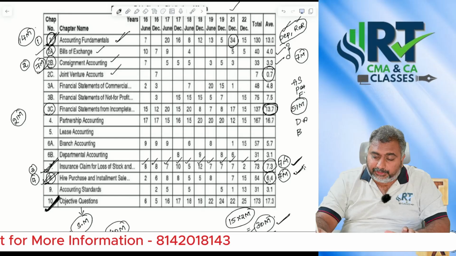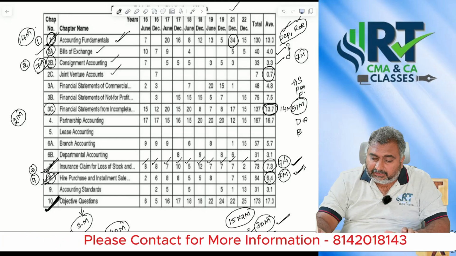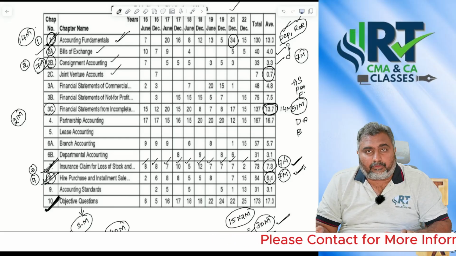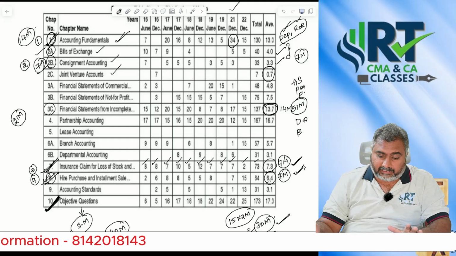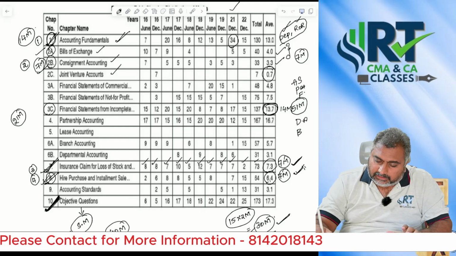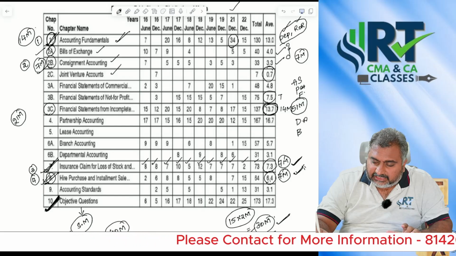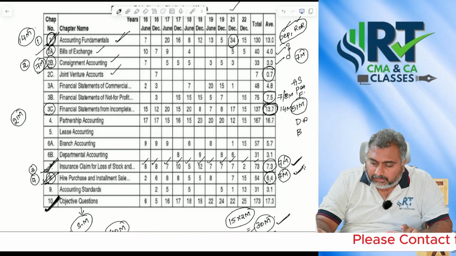That's the reason I said 14 marks weightage will be there from the single entry point of view. Okay, let's focus on single entry as the next priority. And next, let's focus on our NPO chapter. On average, we are going to see 7 or 8 marks.